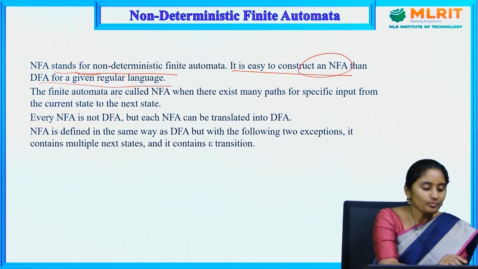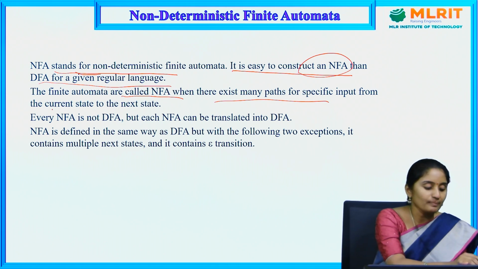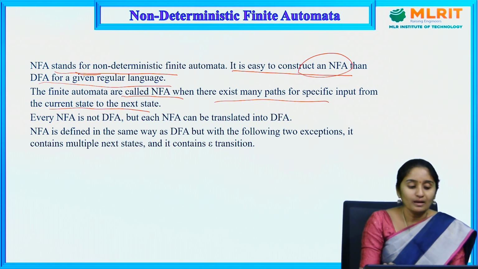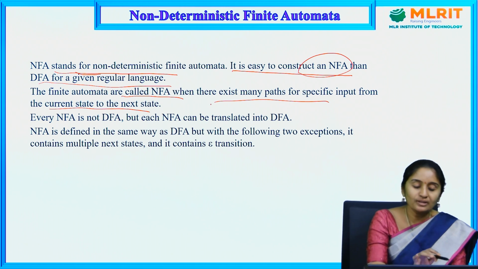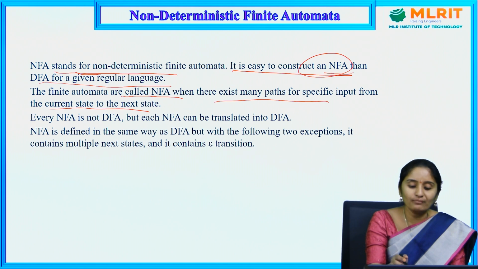The finite automata are called NFA when there are many paths for a specific input from the current state to the next state. So here in NFA there is no restriction that for a given input there should be a transition. In NFA we can have either 0 inputs or 1 input or multiple paths. That is the reason we say that NFA is easy to construct when compared to DFA.